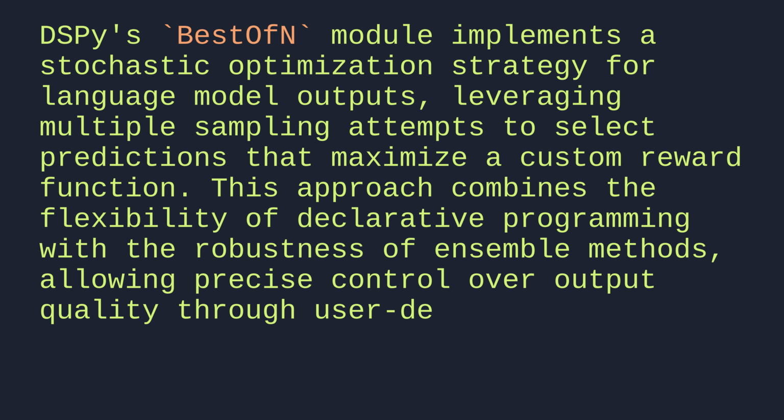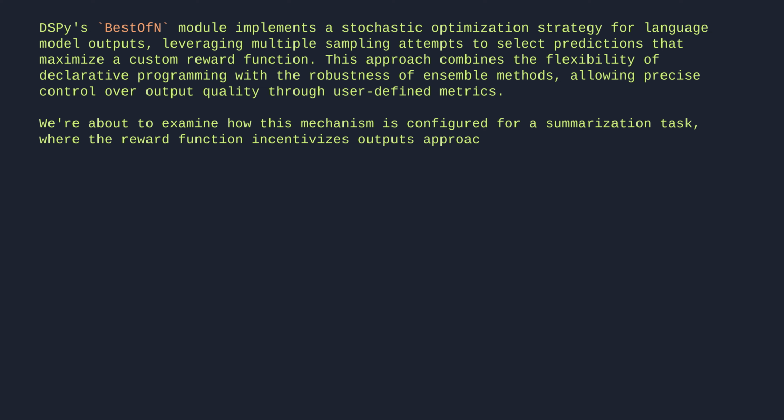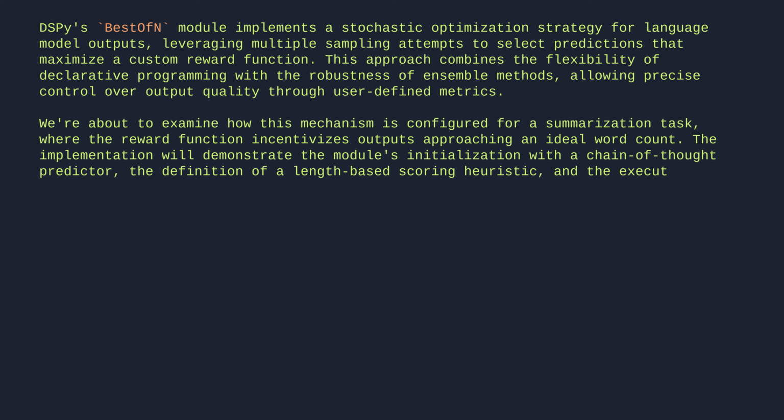This approach combines the flexibility of declarative programming with the robustness of ensemble methods, allowing precise control over output quality through user-defined metrics. We're about to examine how this mechanism is configured for a summarization task, where the reward function incentivizes outputs approaching an ideal word count. The implementation will demonstrate the module's initialization with a chain-of-thought predictor, the definition of a length-based scoring heuristic, and the execution parameters that govern the sampling process.